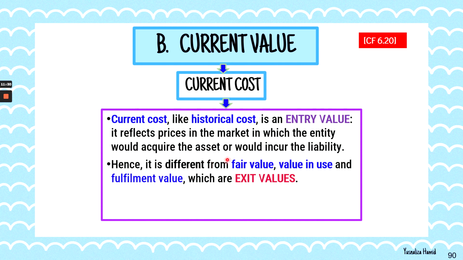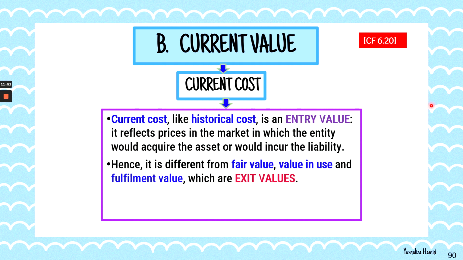So that drop in value would have caused the exit value to be the fair value, where fair value here is related to the disposal, for example, just now. So that is going to be the fair value, and it is called the exit value.